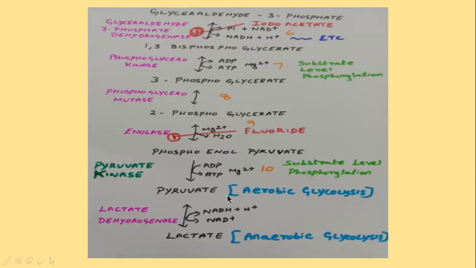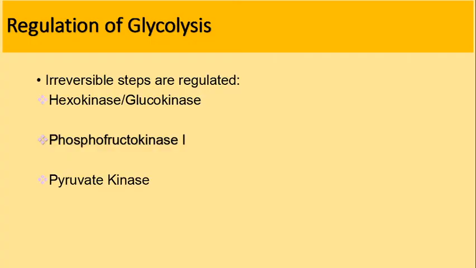Anaerobic glycolysis means one more step is included. Pyruvate is converted into lactate in the presence of the enzyme lactate dehydrogenase. So if the end product is lactate, it is anaerobic glycolysis. If the end product is pyruvate, it is called aerobic glycolysis. So these are the 10 major steps involved in the glycolytic pathway.